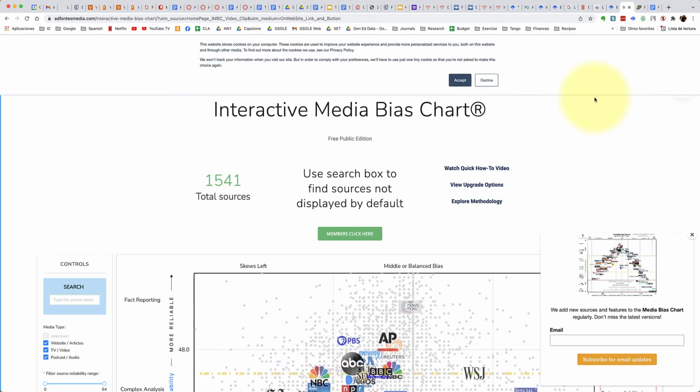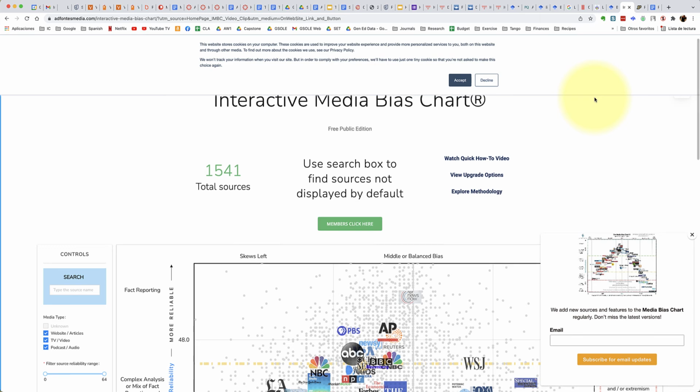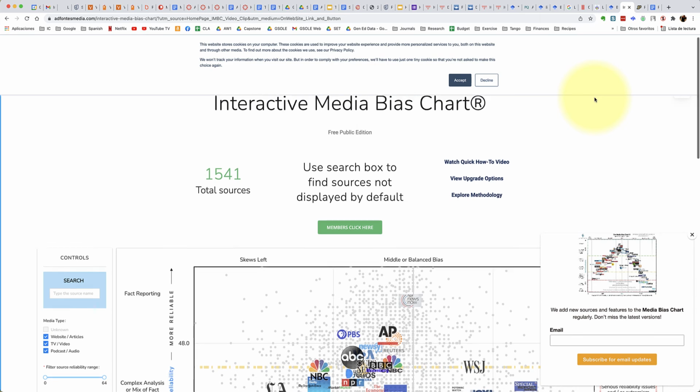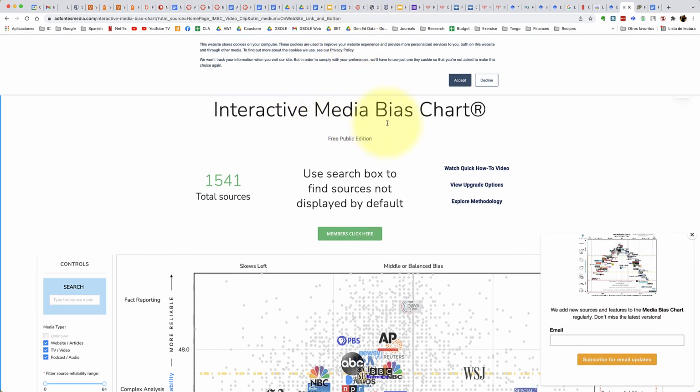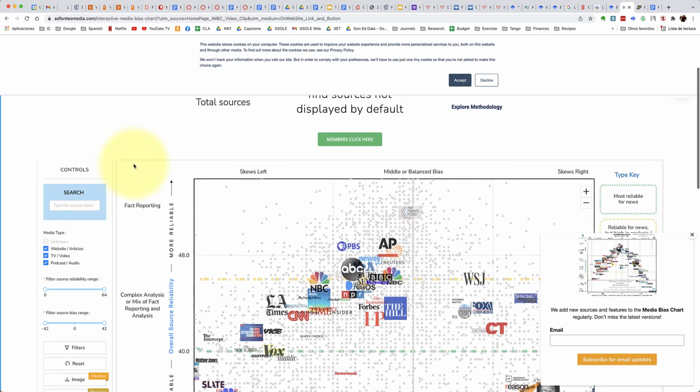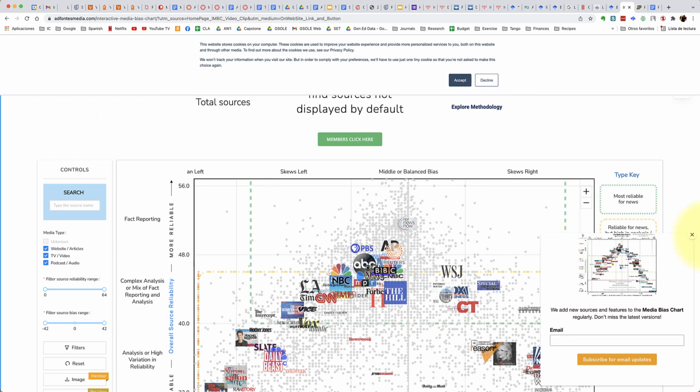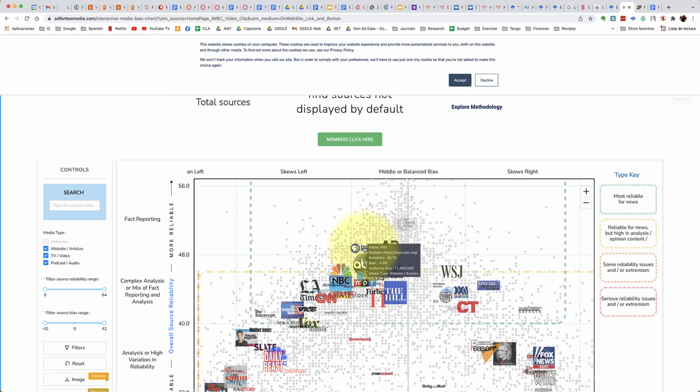As a requirement for your annotated bibliography, you will need 3 peer-reviewed scholarly articles from the library website or Google Scholar, but you are free to find 3 additional sources. And so if you are looking for an actual news article, Google Interactive Media Bias Chart. Okay, so Google this, and then you will see here a chart of which sources you can trust.